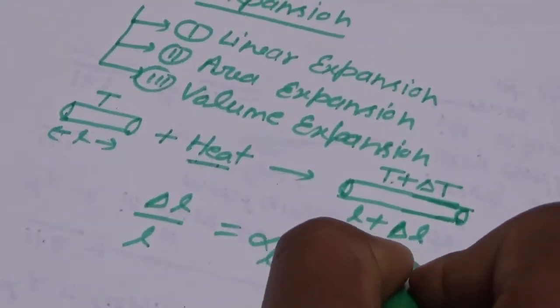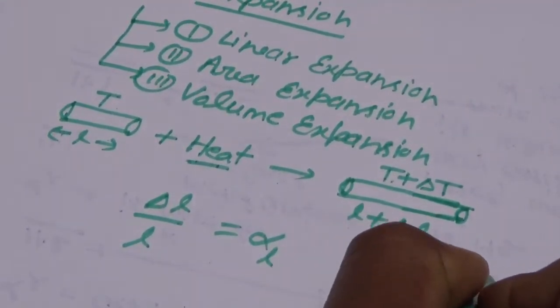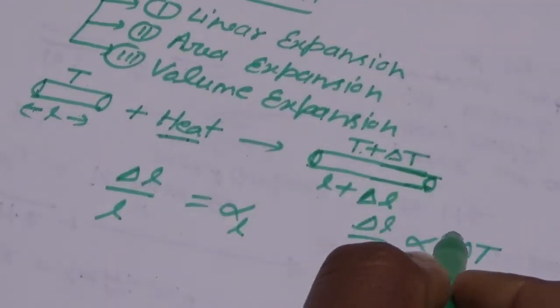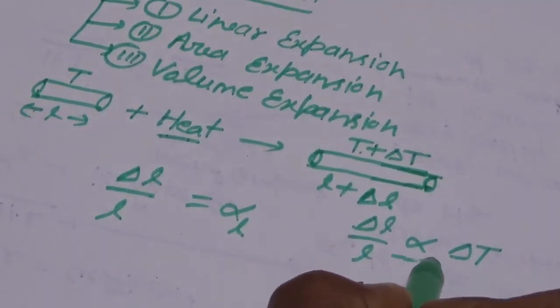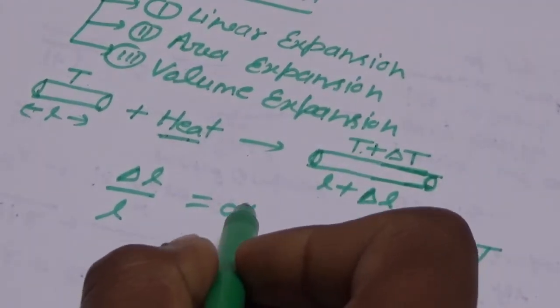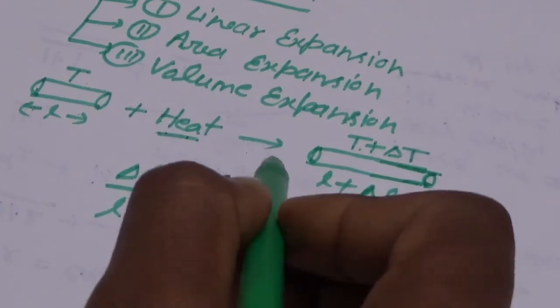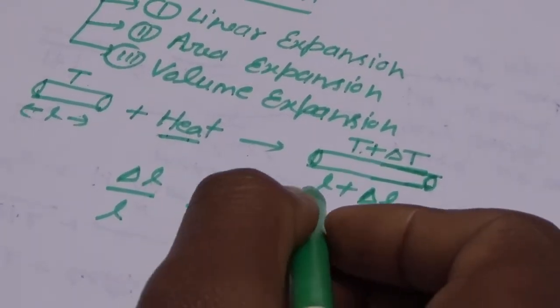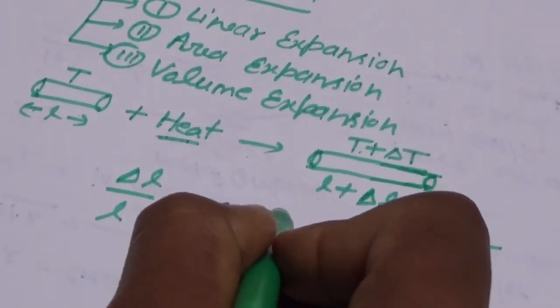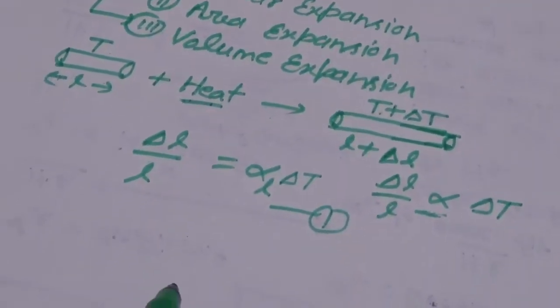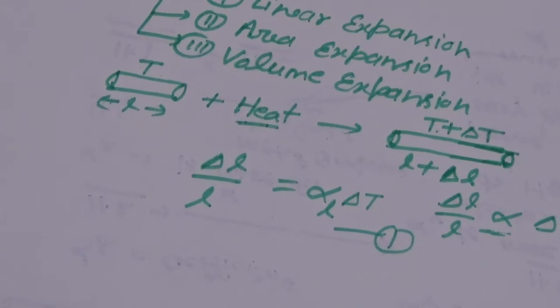So we can say del L upon L is directly proportional to the change in temperature del T. After removing the proportionality, we can choose a proportionality constant. Here we have chosen the proportionality constant alpha L, the coefficient of linear expansion. So del L by L equals alpha L del T. We consider this equation number 1.